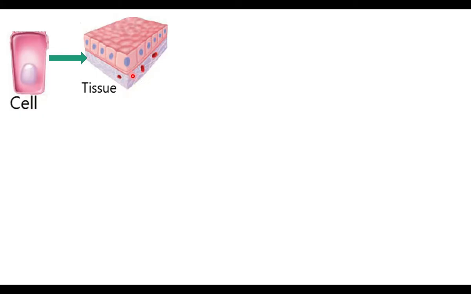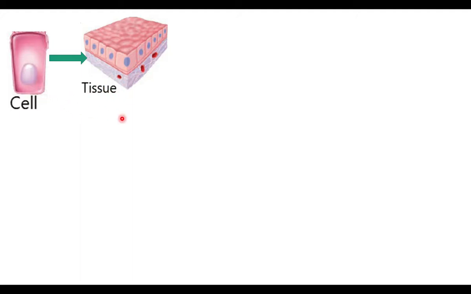Many types of tissues are found in our body. This is epithelial tissue. It covers the body. We have a tissue, bone. Bone is a tissue. It is made up of bone cells. We have muscles. Muscles are tissues made up of cells. A group of cells forms a structure called tissue.